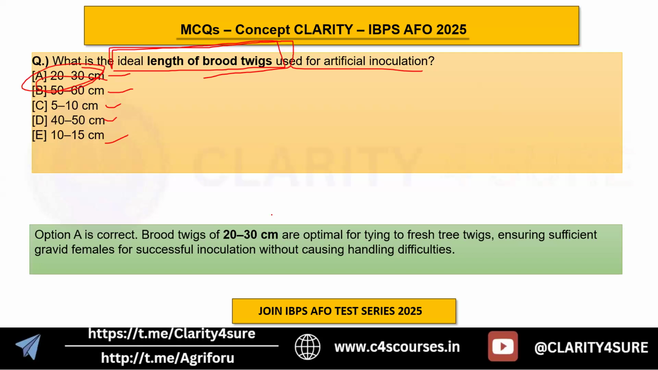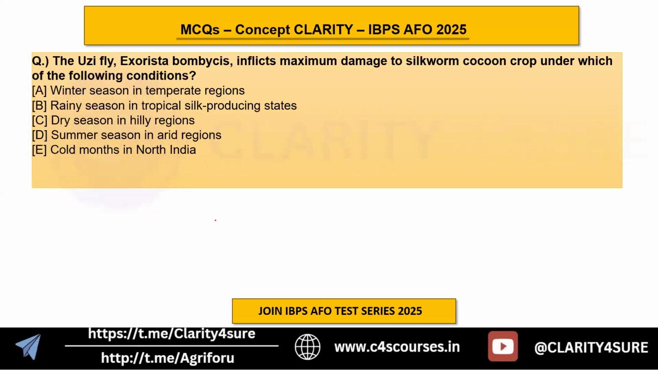Okay. Option A. Why? Because it's optimal for tying to fresh tree twigs, ensuring sufficient gravid females for successful inoculation without causing any handling difficulties. So it is one of the important ranges or lengths of the brood twigs to be selected for artificial inoculation. Okay. So 20 to 30 is the ideal length here. Okay. Please make note of it.